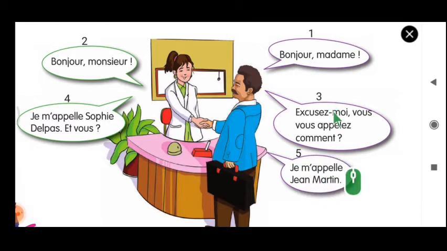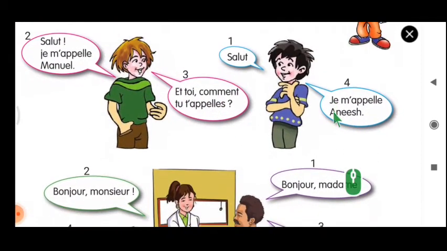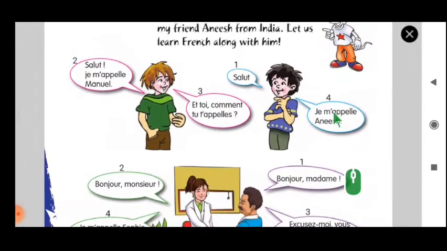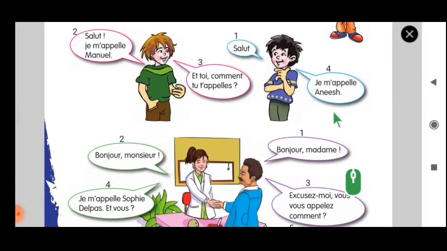You must understand the difference between formal and informal. That is what I want from you guys. So if you see both the conversations, salut, and here it is bonjour. Here they didn't say monsieur anything. They didn't give them a respect. But here monsieur, they are giving respect. Monsieur, madame. And secondly, if you see here, just the name, and they ask et vous. But here, see et toi. So that is the difference.